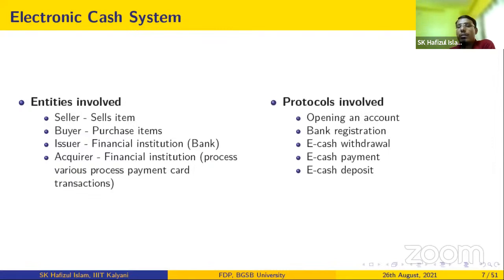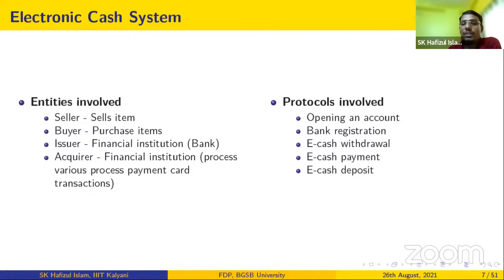What are the protocols or the steps involved in this kind of electronic cash system? The seller and the buyer have to open an account at a registered bank. The bank should also be registered with the acquirer, the third party who will process the transactions. The user will withdraw some eCash, so the eCash withdrawal procedure is involved.